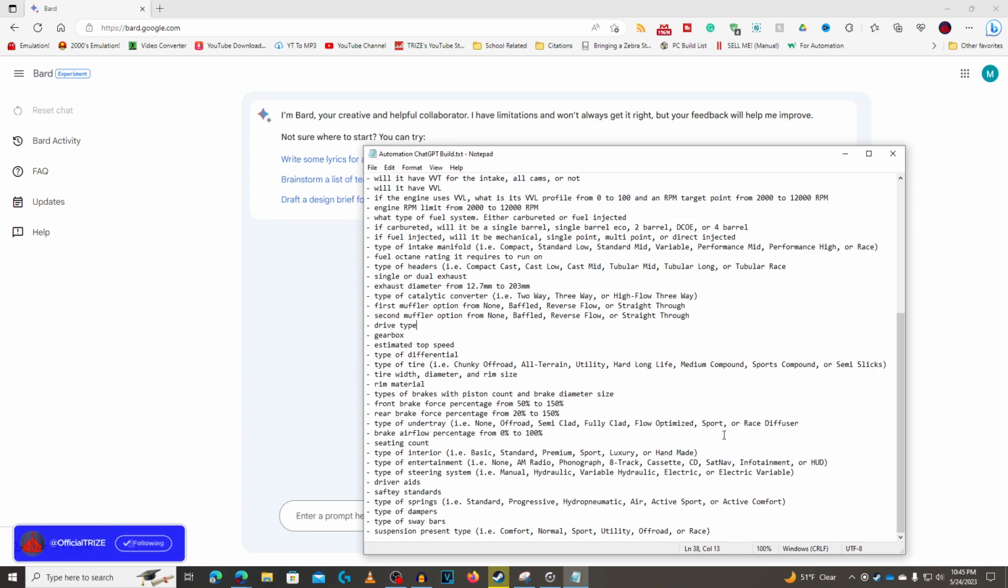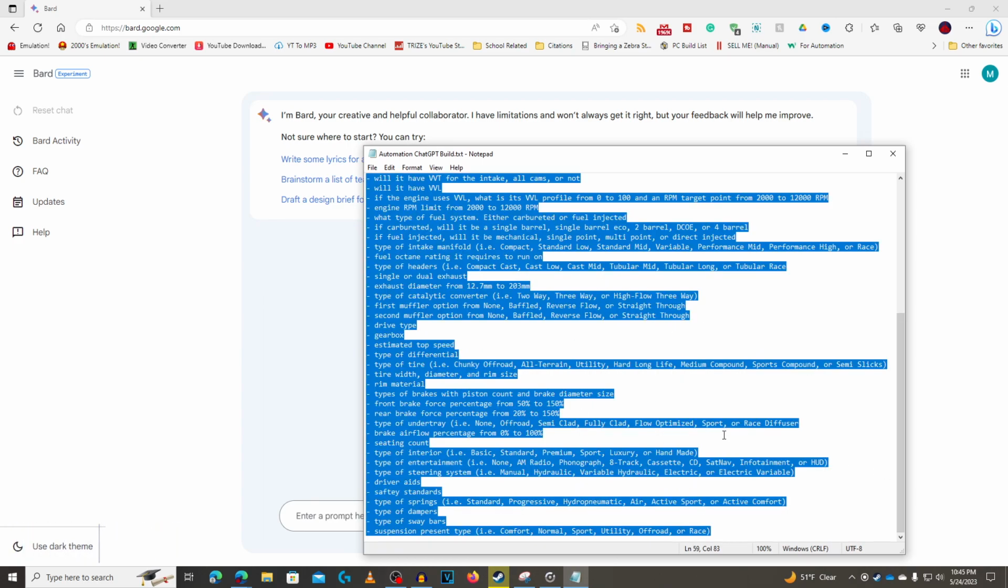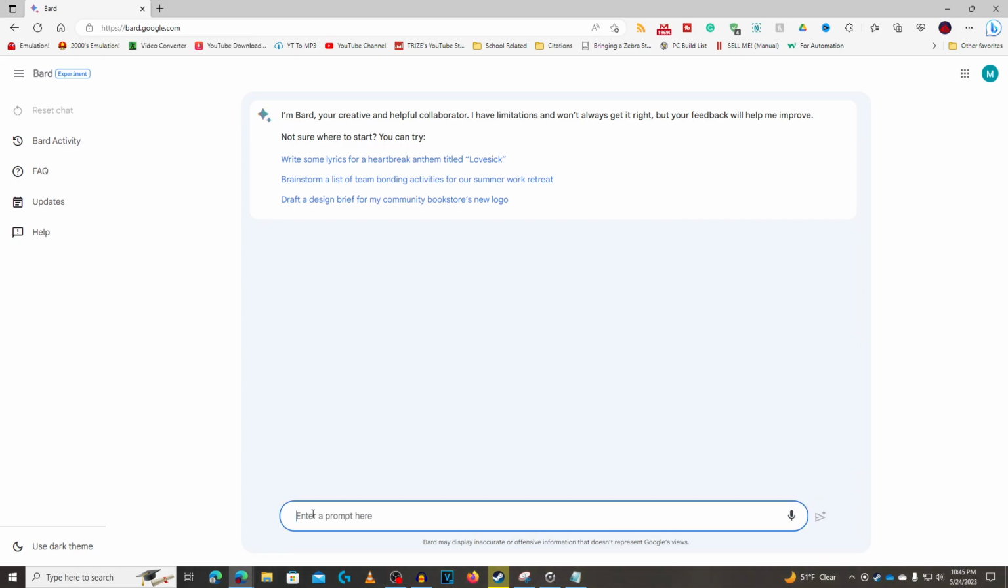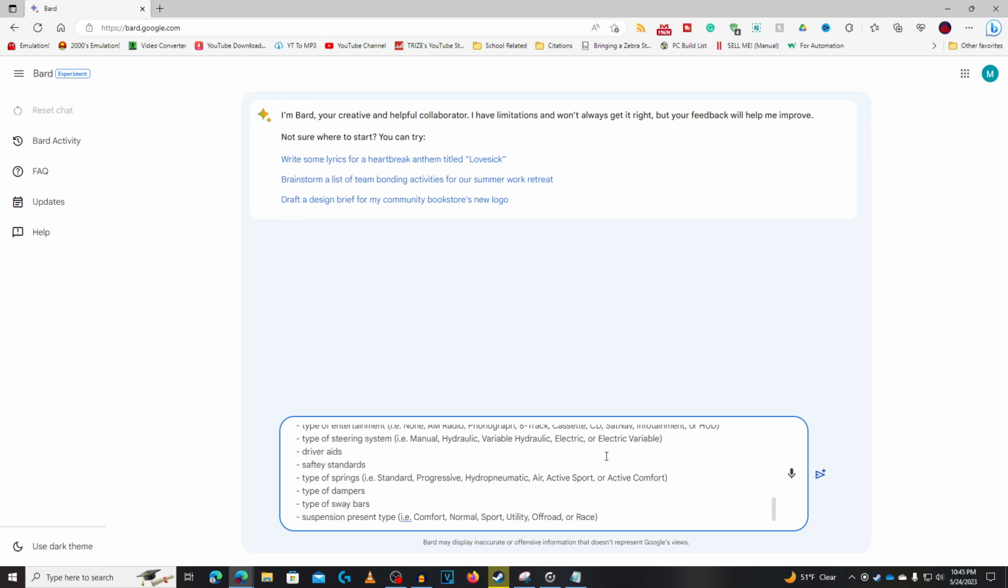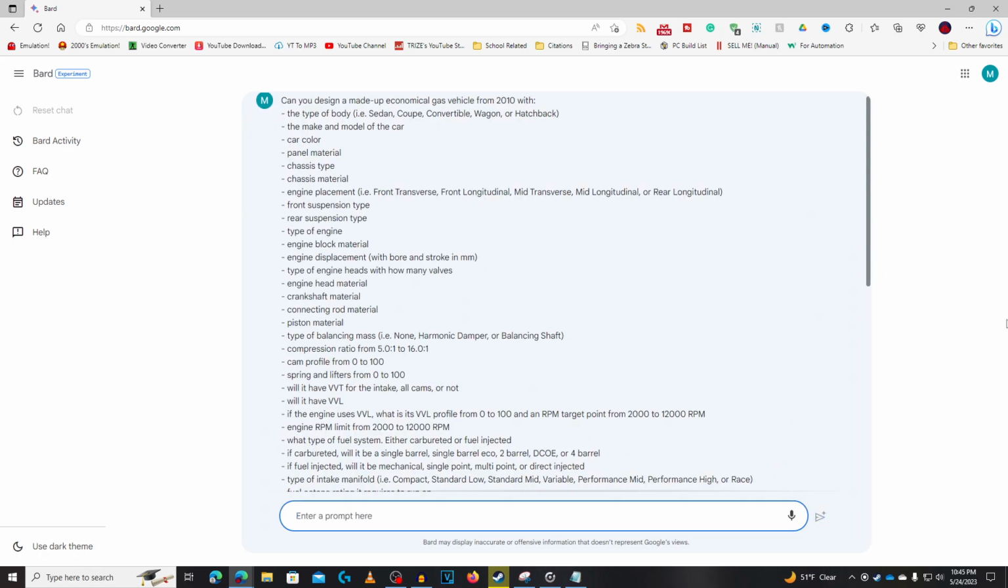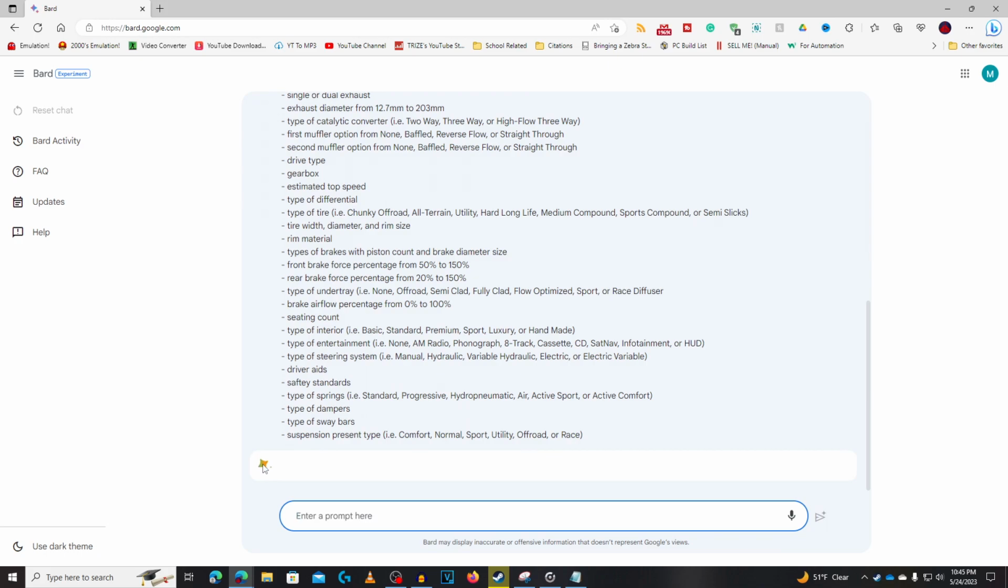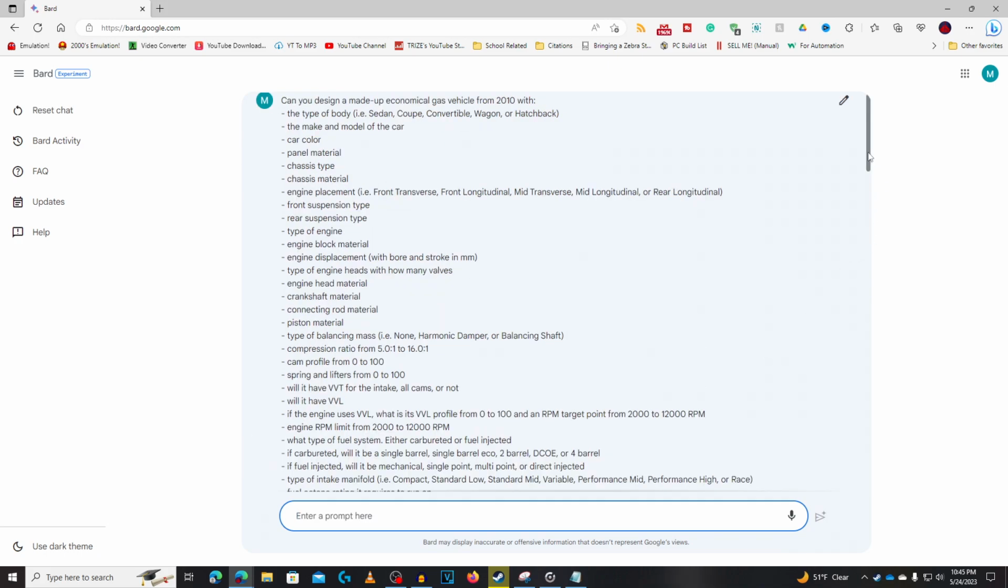So what I'm going to do is copy everything in this list by hitting Control-C. Well, first Control-A to select all, and then Control-C. And in the Google Bard prompt menu, I hit Control-V to paste it, and we click Enter to see what this will give me. So it appears it's doing its magic, and did it work?